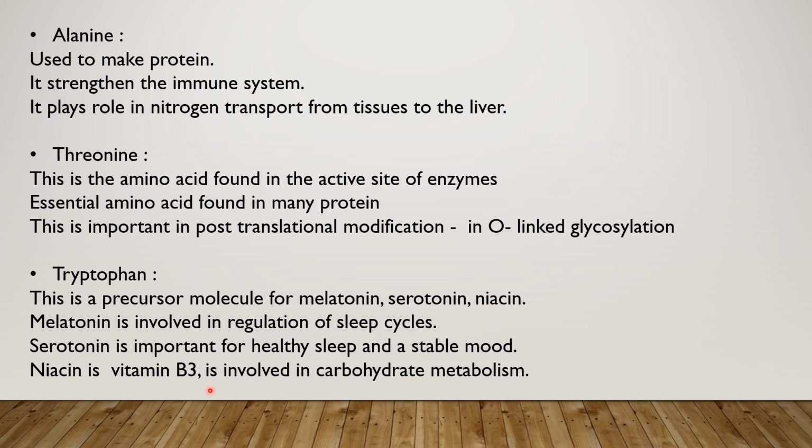Niacin is vitamin B3, which is very important in carbohydrate metabolism. So these are the functions of tryptophan. So after this discussion, we come to the conclusion that the option C is the correct option for this question. That is tyrosine.